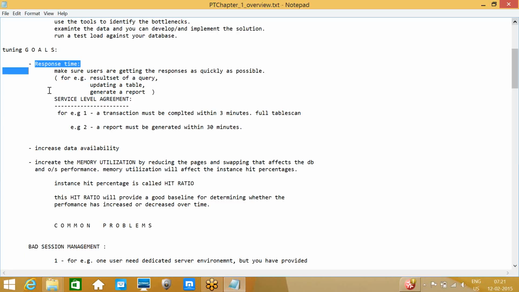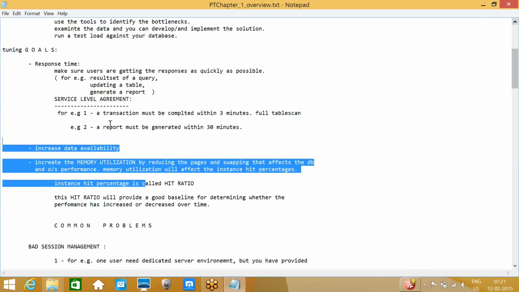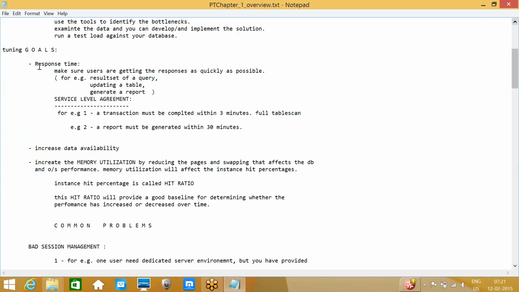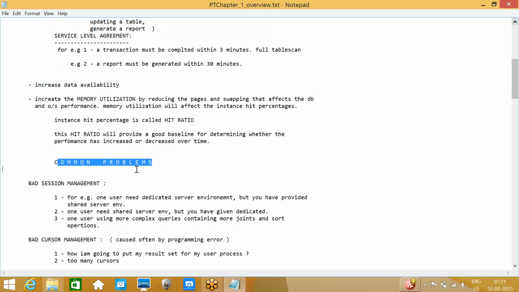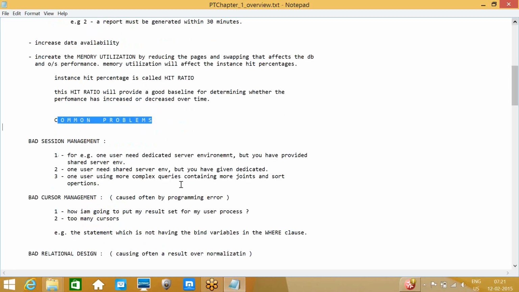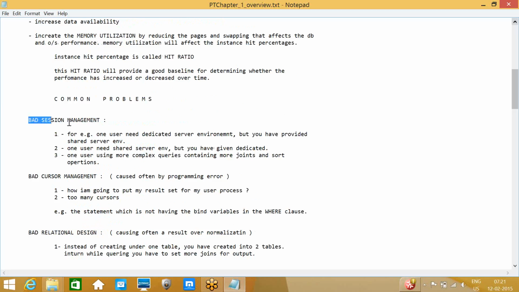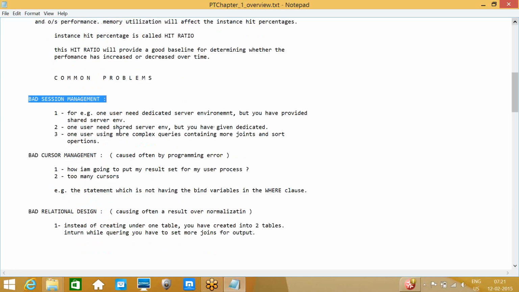This is about tuning goals. These are the major tuning goals involved in our performance tuning. So what are our common problems? These are the common problems which we face in our database: bad session management, bad cursor management, bad relational design.